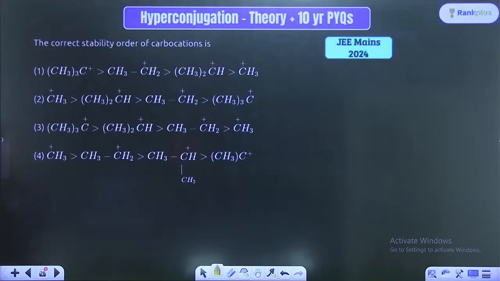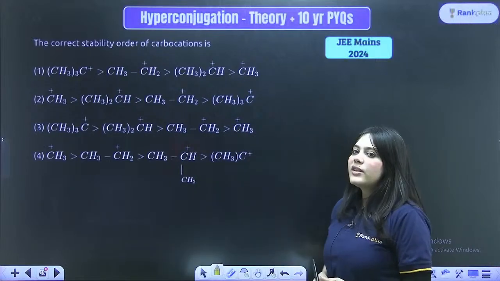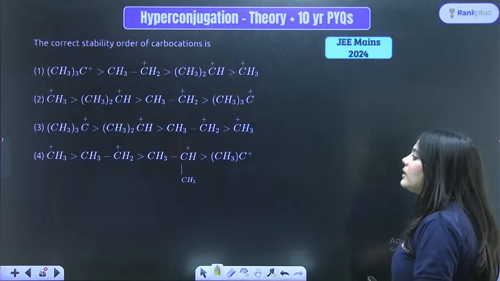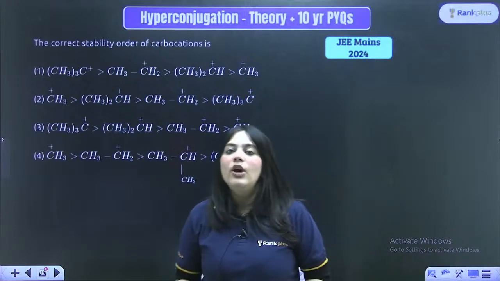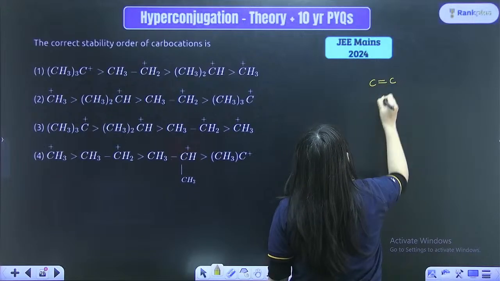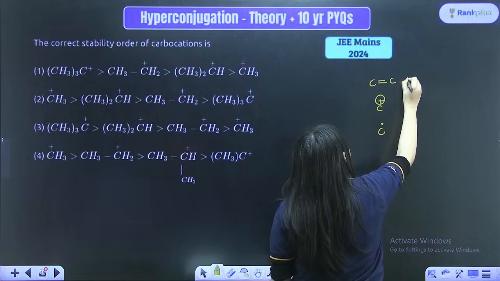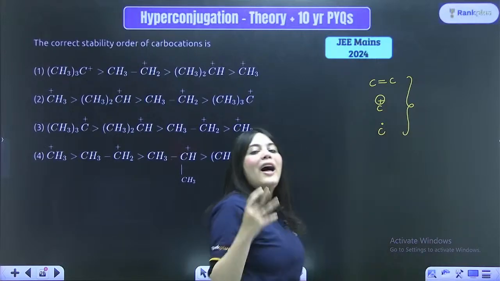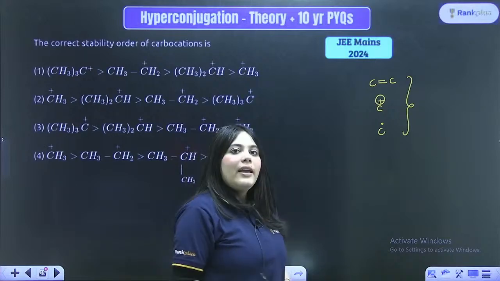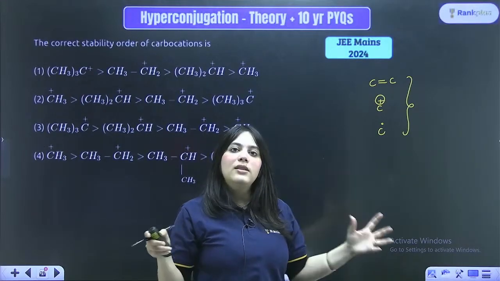Next is, the correct stability order of carbocations is. You have to tell me which is the correct stability order of the carbocations. Right? Always remember, whenever you are telling the stability of either alkenes, of either your carbocations or of either your free radicals, I know that resonance has the most dominating effect.